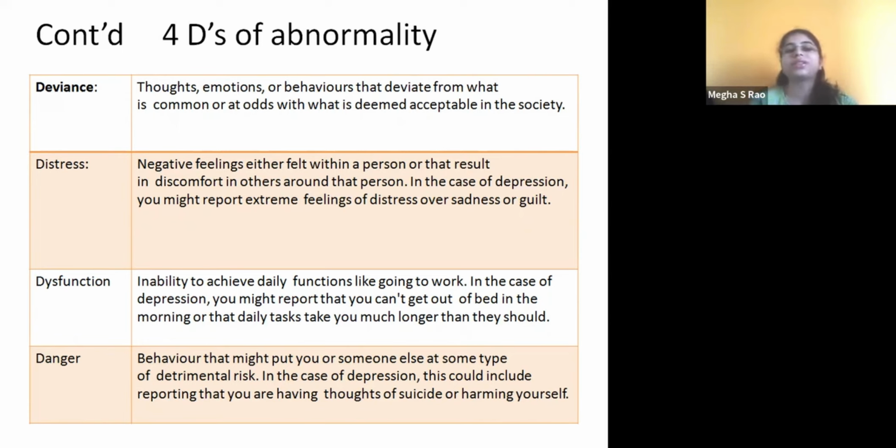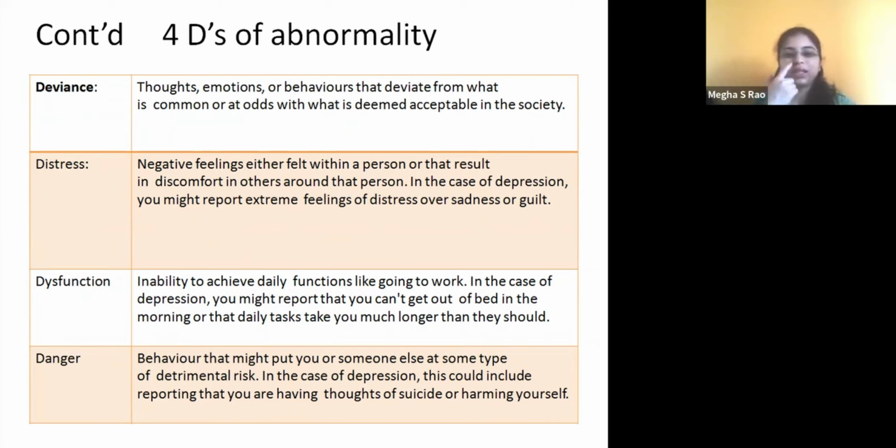Whereas distress is a kind of stress which is taking a lot of energy from you and affecting you in a negative way. So negative feelings felt within a person, as a result of discomfort within you, is called distress. In the case of depression, you might report extreme feelings of distress over sadness or guilt.